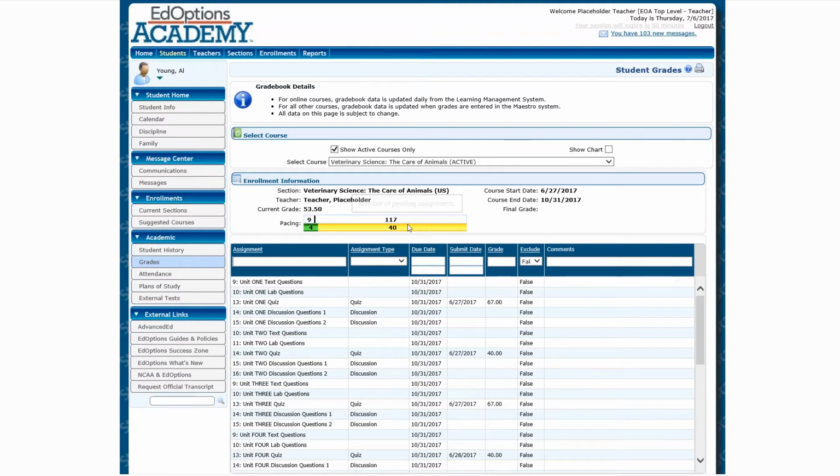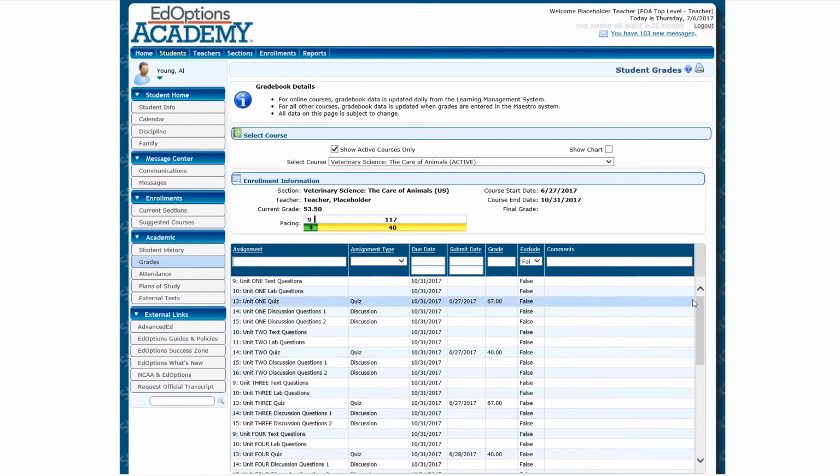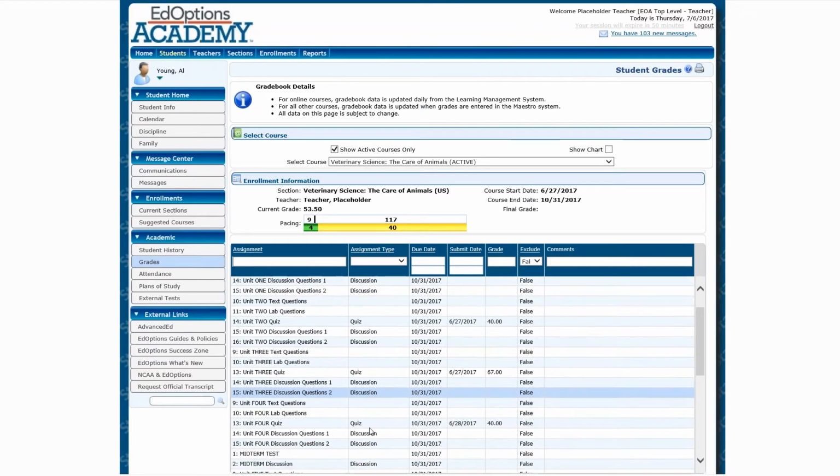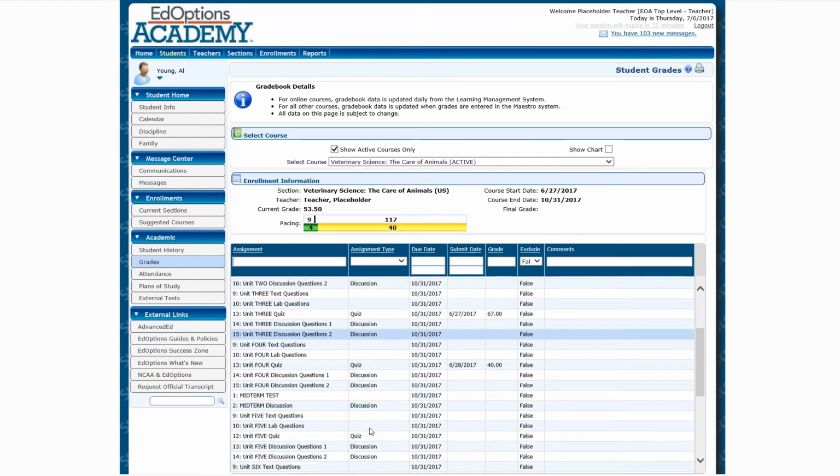It just really ties in the whole picture of what I am monitoring as a teacher, which is how much time is remaining, how they're doing in the course, and what their grade is. And so if I scroll down below, I can see all of the assignments that are pertaining to this particular section, and I can see the grades and the dates that they received those grades.